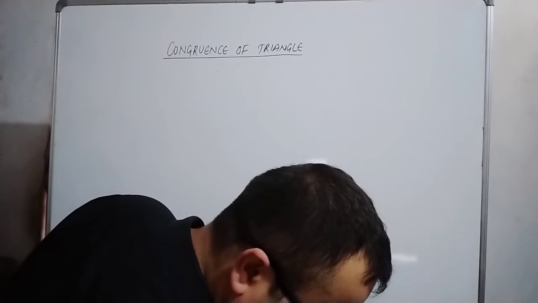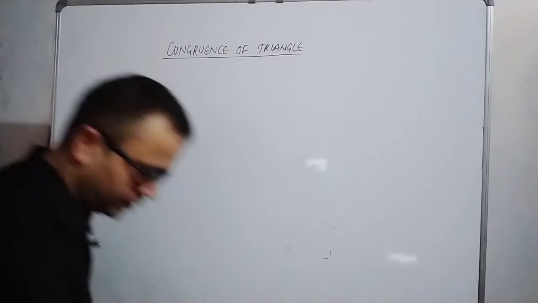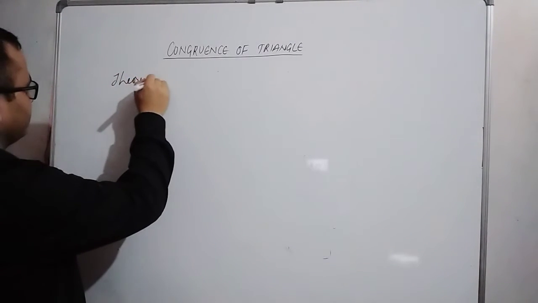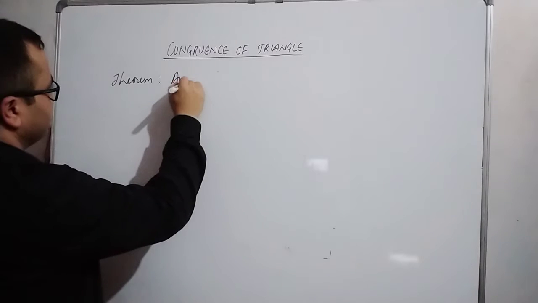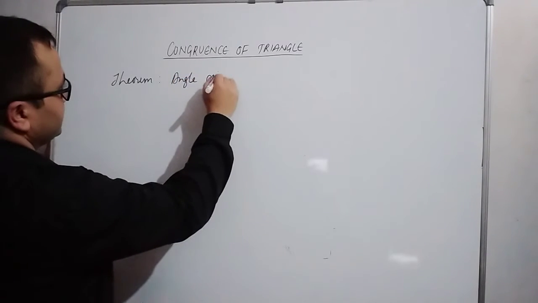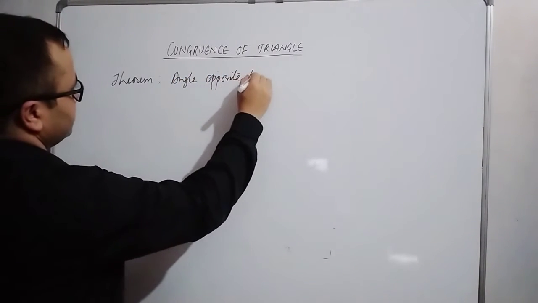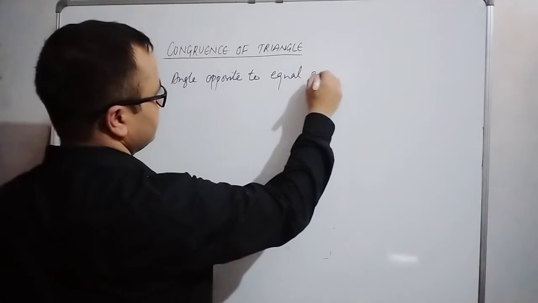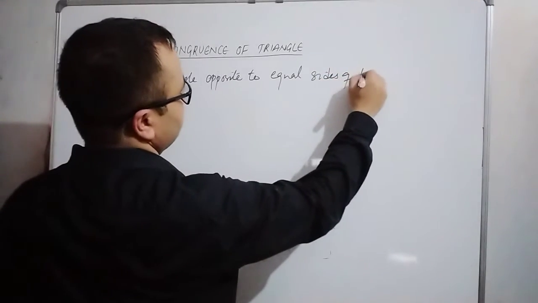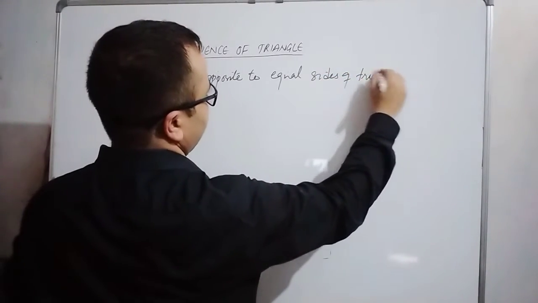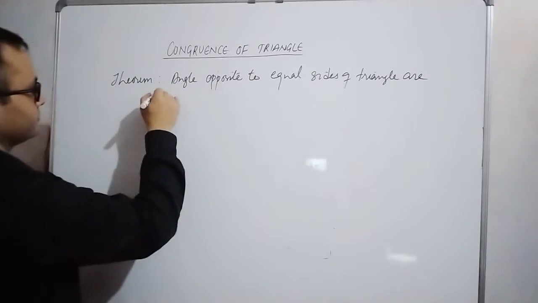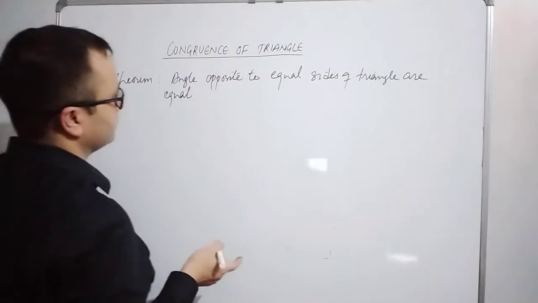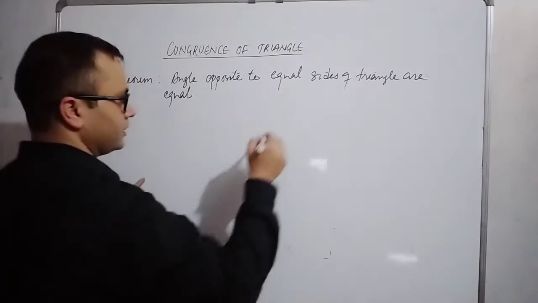The theorem is: angles opposite to equal sides of a triangle are equal. Now this is the statement. We have to prove that the angles opposite to the equal sides of a triangle are equal.